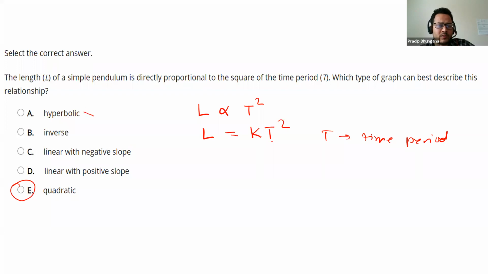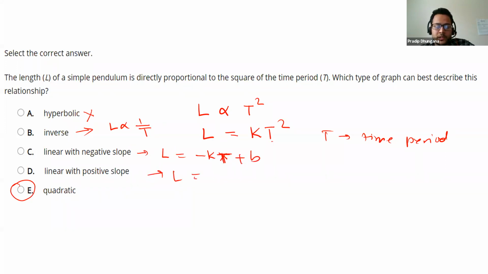Hyperbolic, we will not cover any hyperbolic relation here. Inverse is, let us suppose L is inversely proportional to T, 1 over T. Linear with negative slope means L is equal to negative K times T plus some other constant.